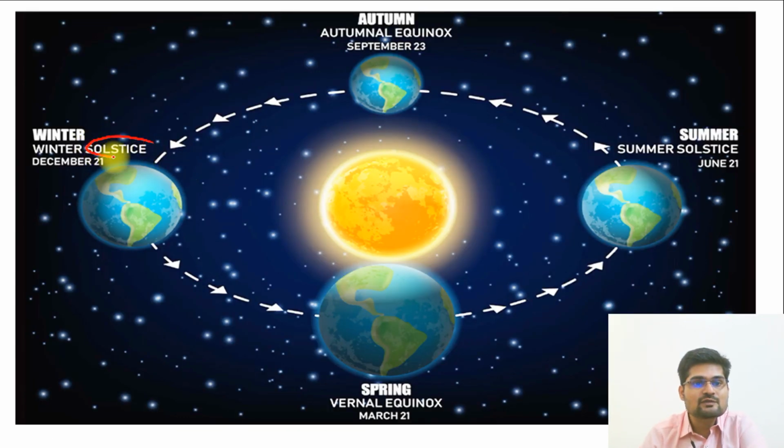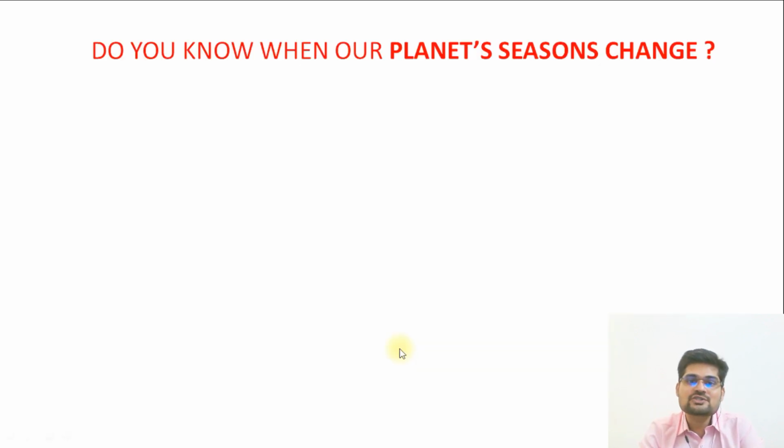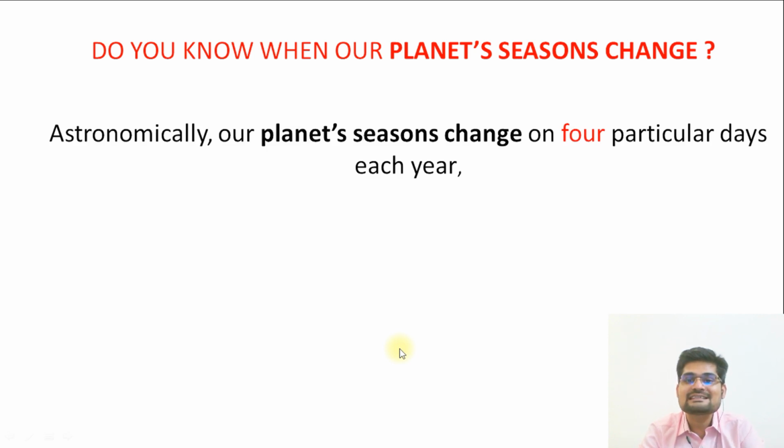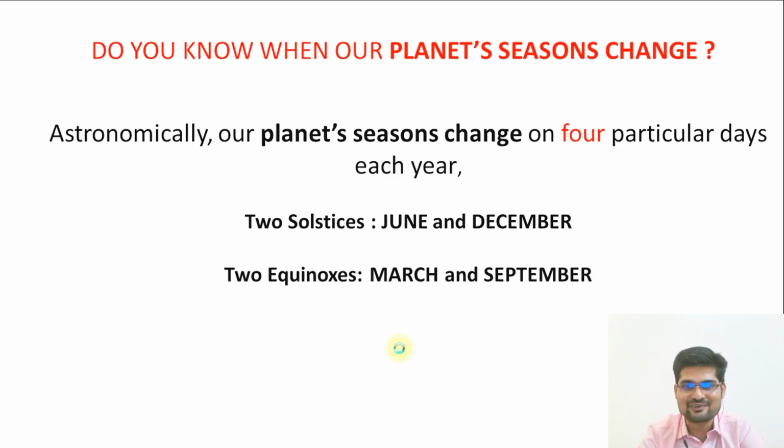So in terms of solstice, what we have is December 21 and June 21. June 21 and December 21 are those times which we call summer and winter solstice, where the sun is constant, right? Remember, then the equinox is on September 23rd, and the vernal equinox, also known as the spring equinox, is on March 21st. So that is important here. Now another important question: do you know when our planet's seasons change? Astronomically, our planet's seasons change on 4 particular days in a year. So that is what we have seen, 2 solstices and 2 equinoxes.